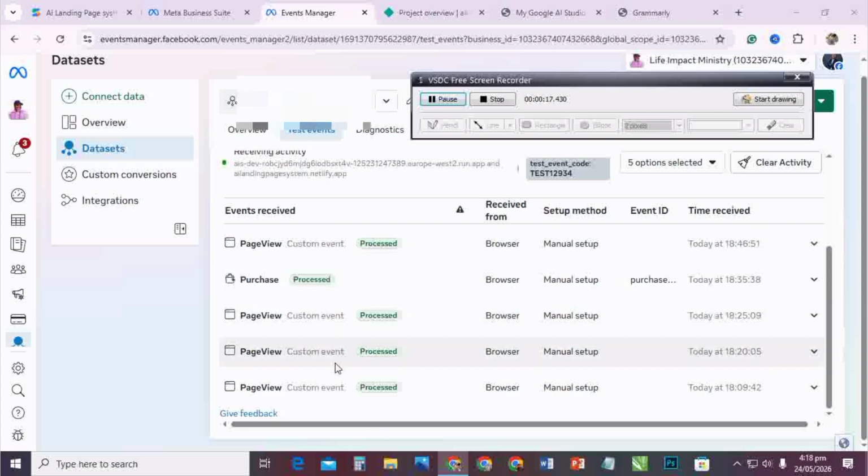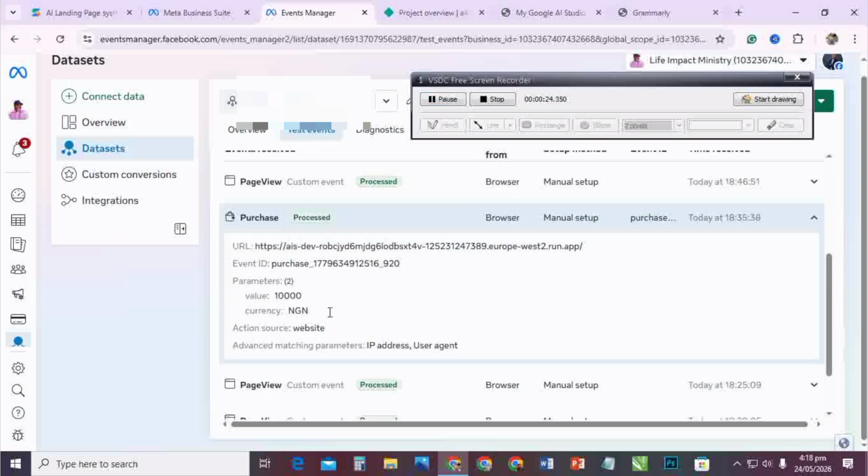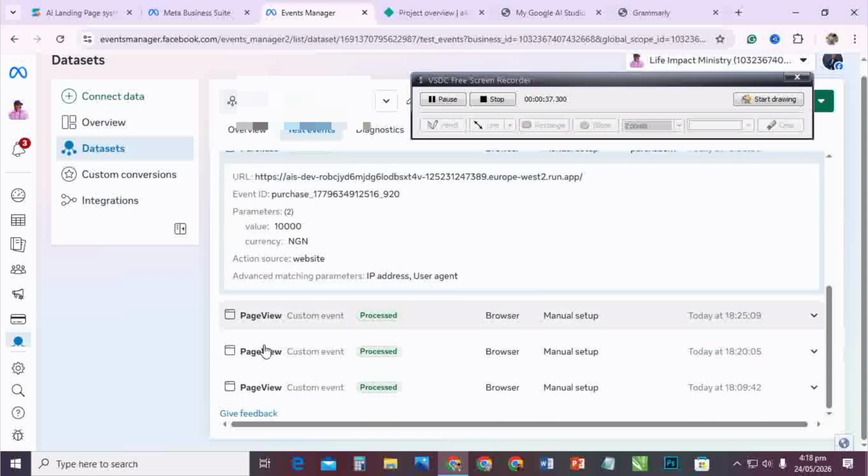Let me show you what I do. This one is the purchase. You can see I'm the one that did this. Nobody has ever bought from this, but I did it by myself. I was actually testing it, and maybe it is working. You can see the setup. You can see everything. All right, and this is my website.